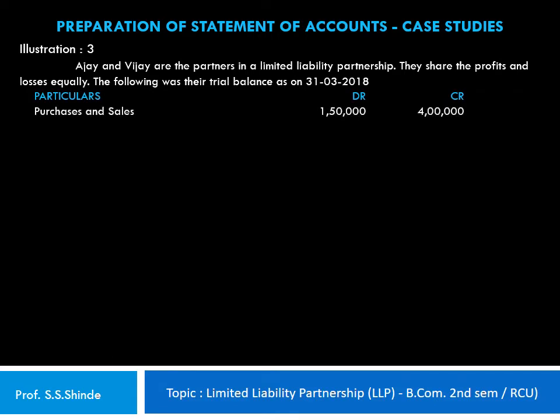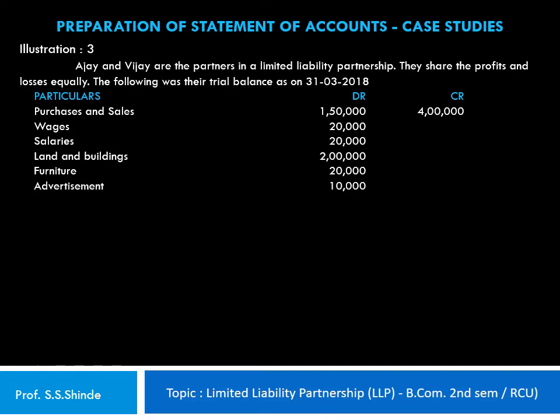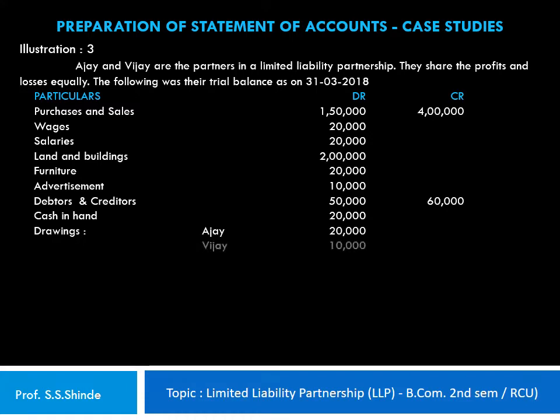Purchases 1,50,000 and sales 4 lakh rupees. Wages 20,000. Salaries 20,000. Land and building 2 lakh rupees. Furniture 20,000. Advertisement expenses 10,000 rupees. Debtors 50,000 and creditors 60,000, cash in hand 20,000, drawings Ajay 20,000, Vijay 10,000, partners' capital Ajay 50,000, Vijay 60,000.